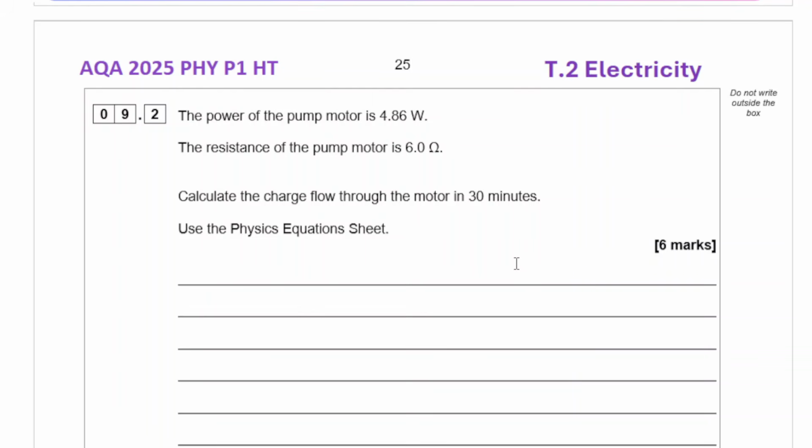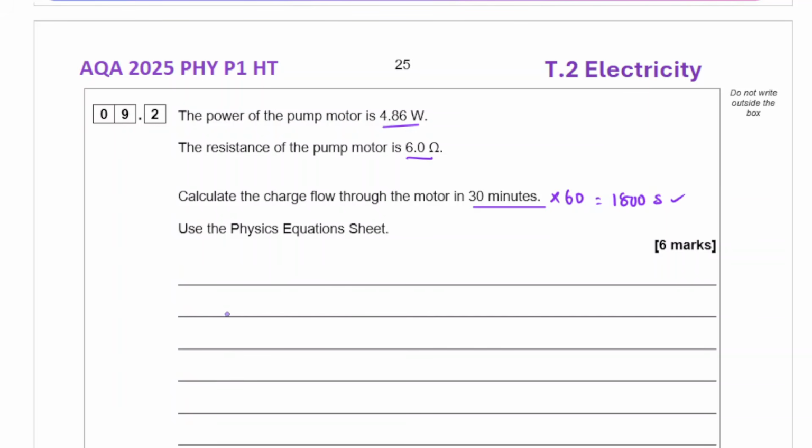The power of the pump is 4.86 watts. The resistance of the pump is 6 ohms. Calculate the charge flow through the motor in 30 minutes. The time has to be converted into seconds by multiplying that by 60. Each minute has 60 seconds, so that would give me 1800 seconds. So that should give me a mark out of the 6.